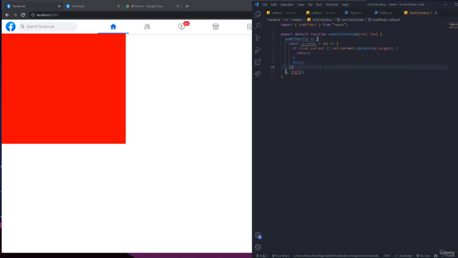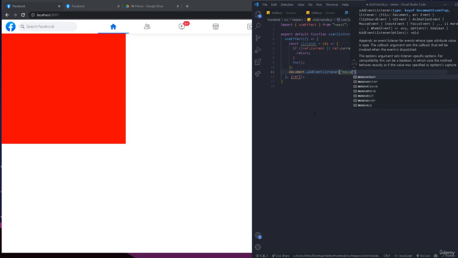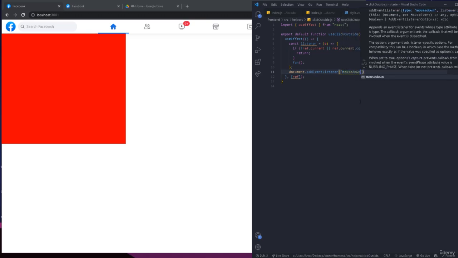And now I want to add the event listeners, okay? So which is going to be the click outside, okay? So I'm going to go to the documents and add event listener, and it's going to be mouse down, and I'm going to explain what's the difference. So the on click difference between them is the on click is when you click outside. So you have your mouse, you're going to have the left side, which is that you click. So that's when we capture when on click. Okay, but the mouse down, it captures when you click on the left of the mouse or the right of the mouse or the middle of the mouse.